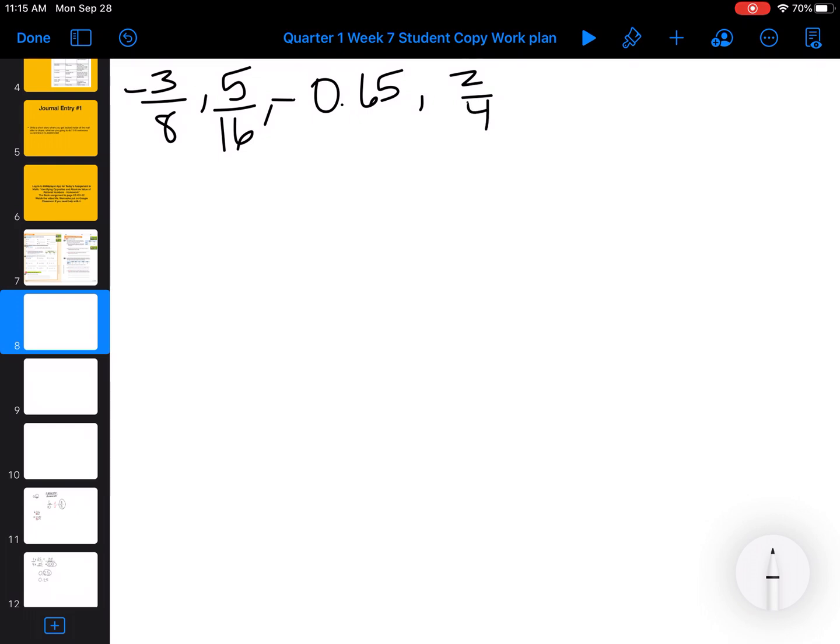So what I'm looking at is some of these fractions that are going to be really difficult to turn into a decimal because their numerators don't go into 100. So what you can do is you can do long division.